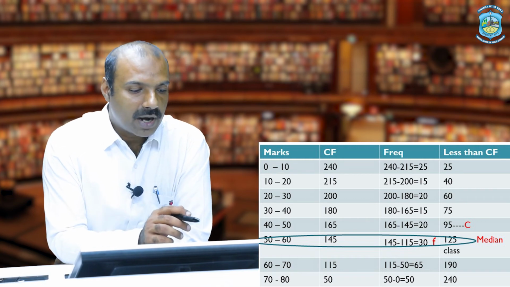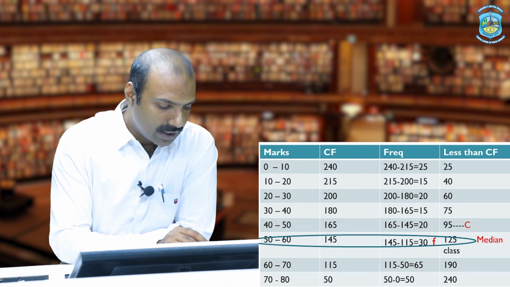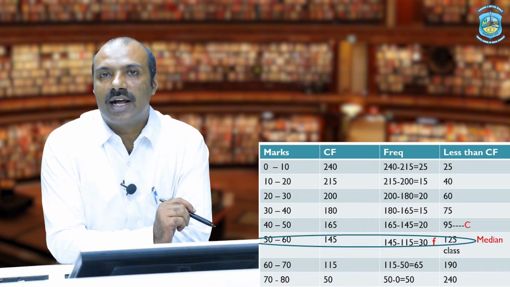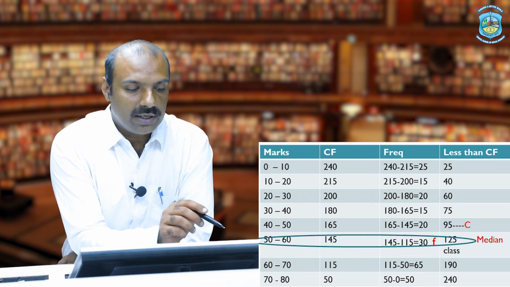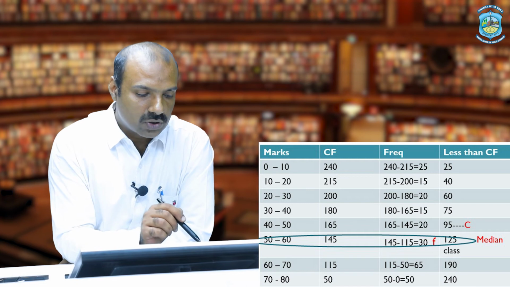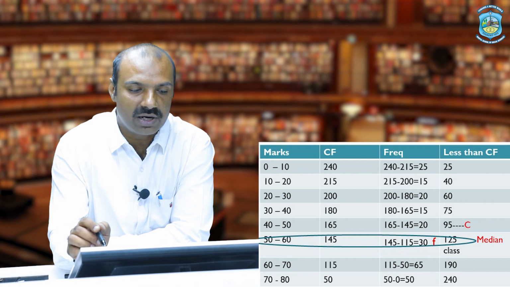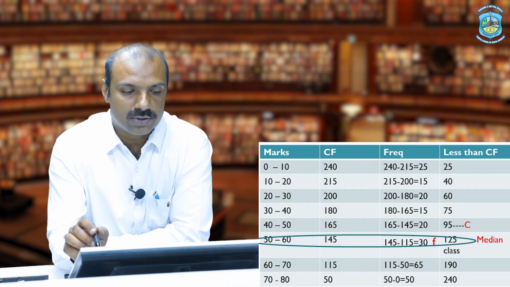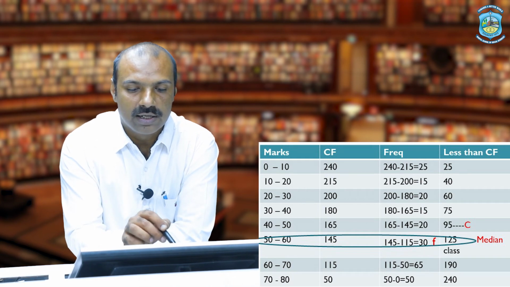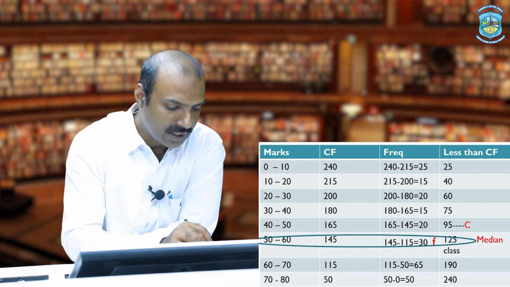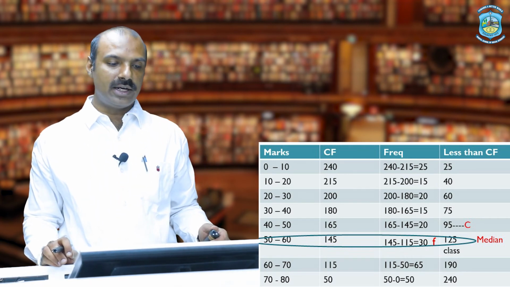As it is given marks more than 0, 10, 20 and 30, we are going to convert it into class intervals as marks between 0 to 10, 10 to 20, 20 to 30 and so on, and the last will be 70 to 80, because the last column is given as 70 and 80. So we are taking from 0 to 80, 0 to 10, 10 to 20, 20 to 30, 30 to 40 and so on. So now the first step is over. We have converted this into the form of class interval.